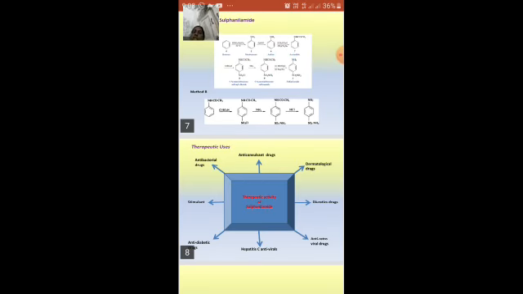Okay, thank you all. I hope you all have understood. I just wanted to give a brief introduction to what the drug is, what the nomenclature is, and I thought of dealing with one synthesis for the drug. So the commonly used or administered drug is sulfonamide for antibacterial use. Thank you all. Hope you all understood it. Thank you.